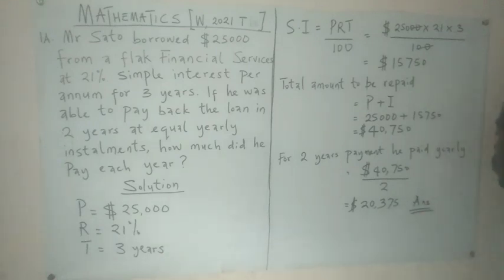So this is the amount he paid back in 2 years at equal yearly installments. It means that he paid this amount the first year, and the second year he paid this same amount, which amounted to this. So that's the answer to the question. I hope you're following.